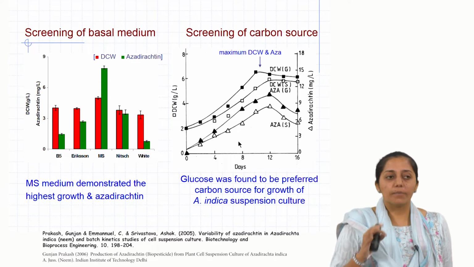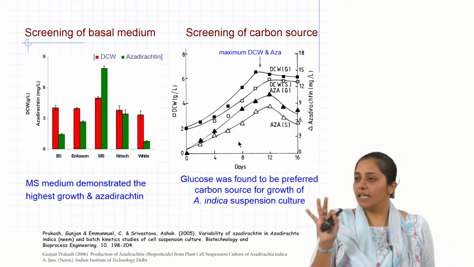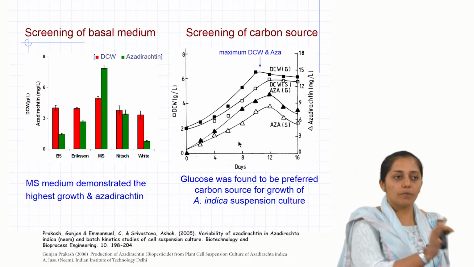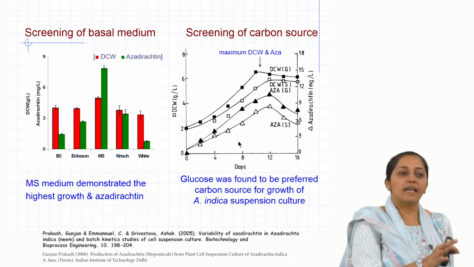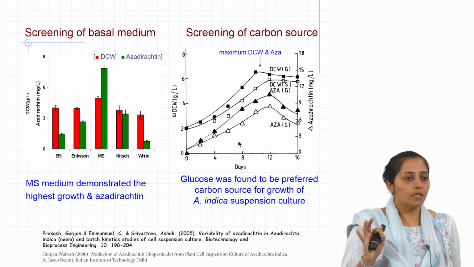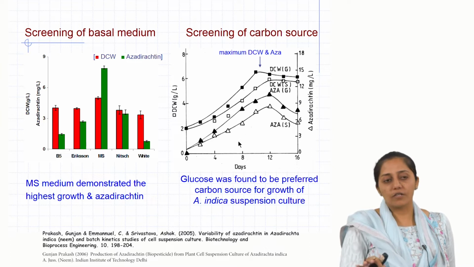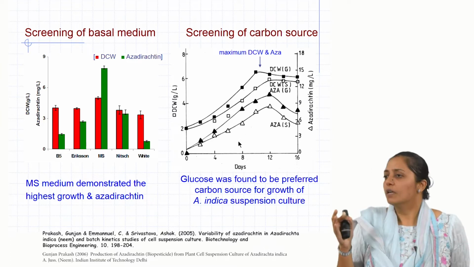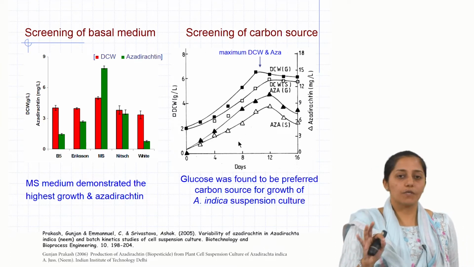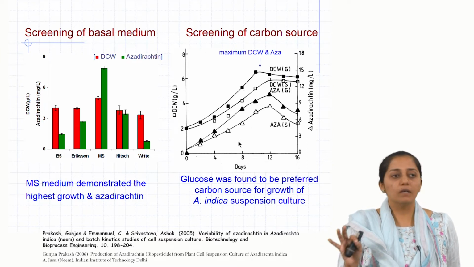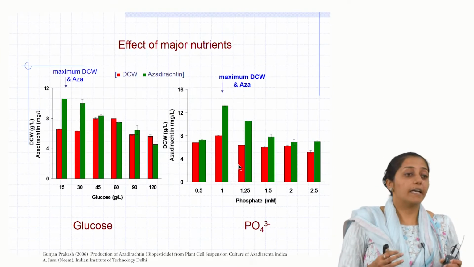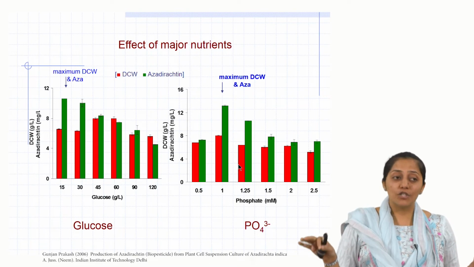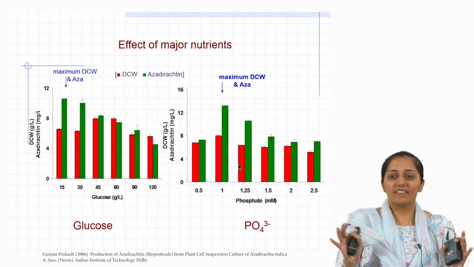So for further optimization in MS, now MS contains major and minor salts, and the carbon source is separate. Carbon is then glucose, which was utilized. So this kinetics on the right hand side, you can see that glucose was found to be a better carbon source than sucrose. It will be nice to know what range should be selected for studying the interactive effect.